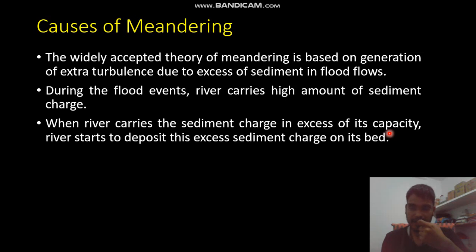So basically, what happens whenever a flood event occurs? In a flood, a large volume of water along with a large volume of sediments flows in the river. Whenever a large amount of sediment comes into the river, and the river carries sediment in excess of its capacity, the river will try to deposit this excess sediment on its bed.